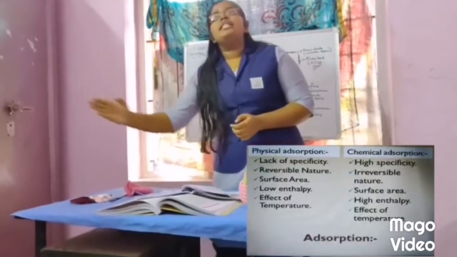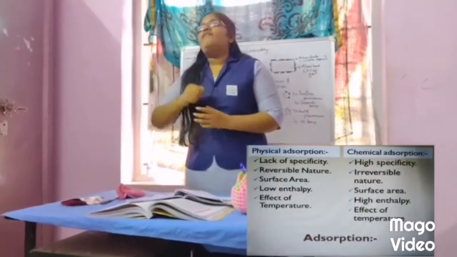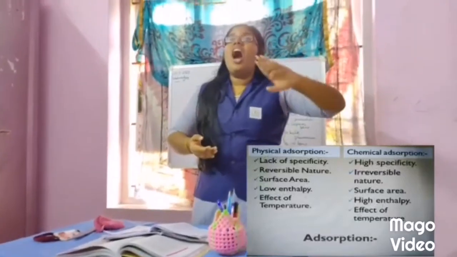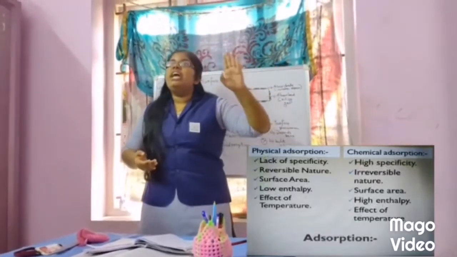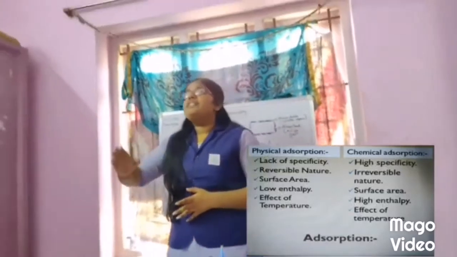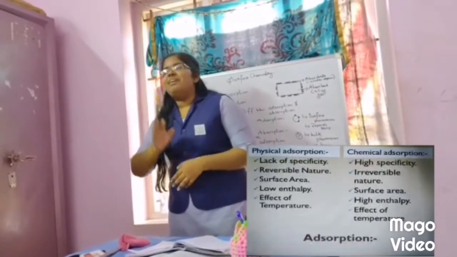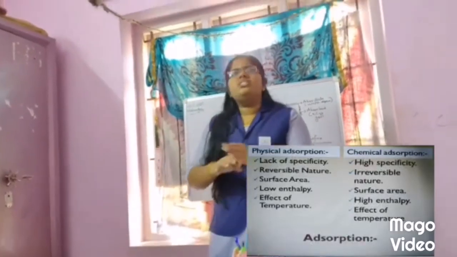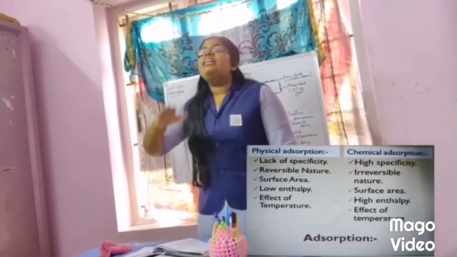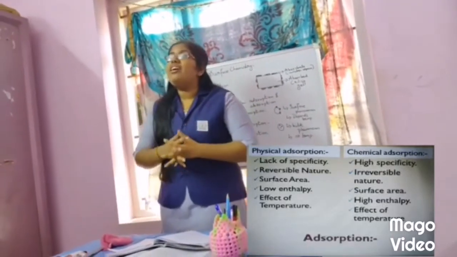Okay. In physical adsorption, there is lack of specificity, that is, it is not specific in nature. But chemical adsorption has high specificity, in the sense that it is specific in nature. And physical adsorption can be reversed, so it is reversible in nature. But chemical adsorption cannot be reversed, so it is irreversible in nature.